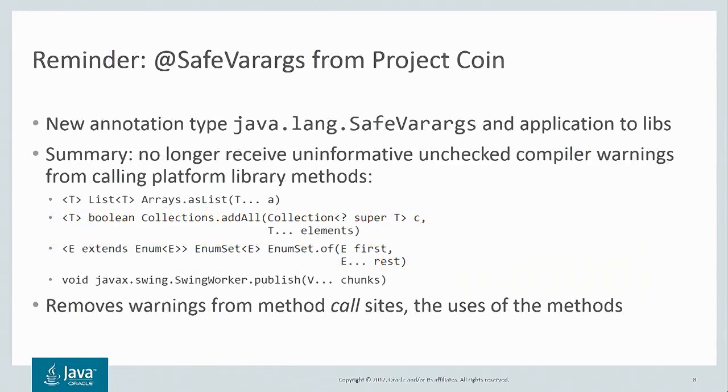And that facility was the SafeVarargs annotation. If a programmer applies the SafeVarargs annotation to a vararg method, it lets the compiler know that the programmer is asserting that the varargs method does not misbehave, that heap pollution does not occur. And because of that, the compiler is justified by the updated specification to not emit warning messages at the declaration site of the method, and more importantly, any of the call sites of the method. So now, as of JDK 7, you don't get warning messages calling Arrays.asList.